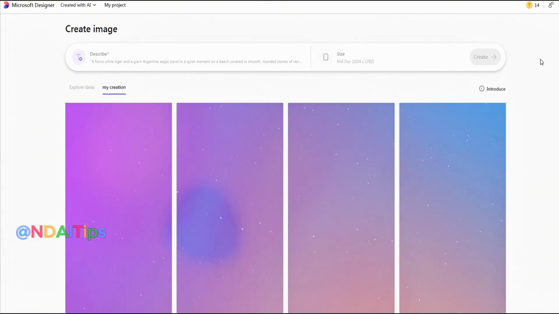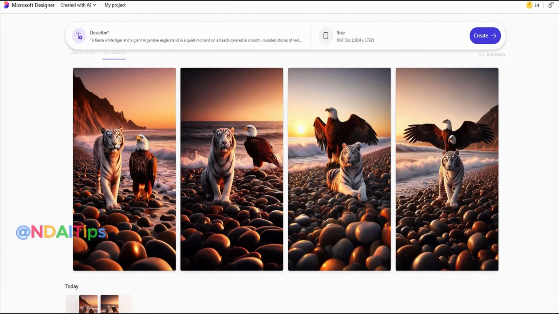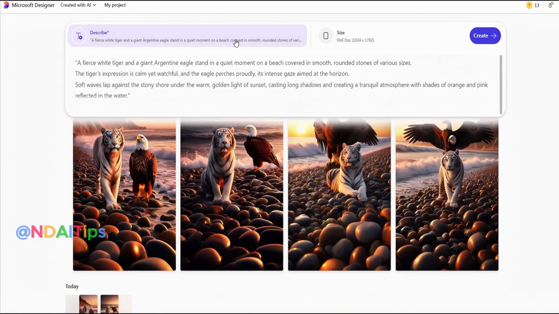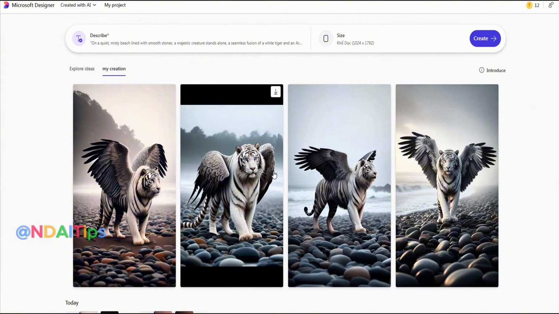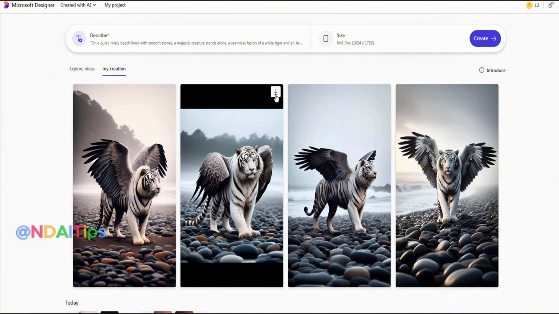Each time, this tool will generate 4 images for us to choose from. If you like any of the images, you can click the download button here. If not, you can click to create again. I will continue to enter the next prompts. Okay, so now I have the images I wanted.